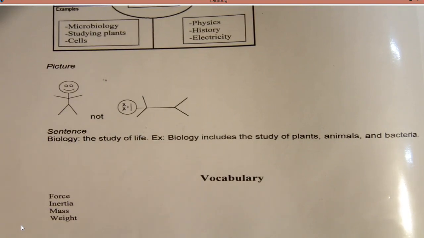So mass doesn't change. So if I have 100 molecules in my body on Earth, I'm going to have 100 molecules in my body on the moon or anywhere else, right? Now, weight is something that fluctuates. Weight changes. So weight is a product of your mass and the gravity of the body that you're on, so the Earth. So if I weigh 100 pounds on the Earth, because my weight is a product of the gravity of the Earth, which is 9.8 meters per second squared, times my mass, then that's why my weight will change.